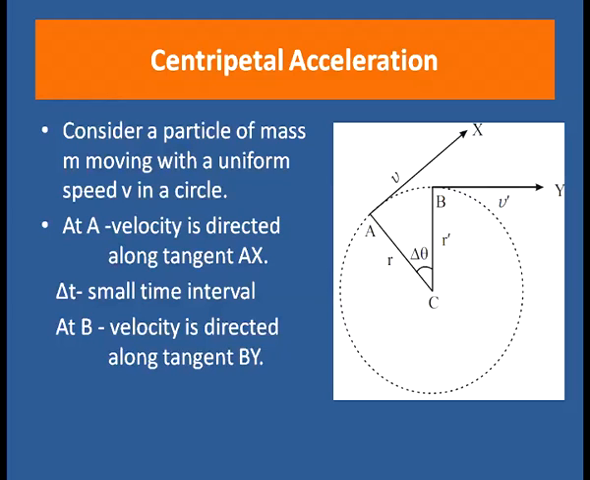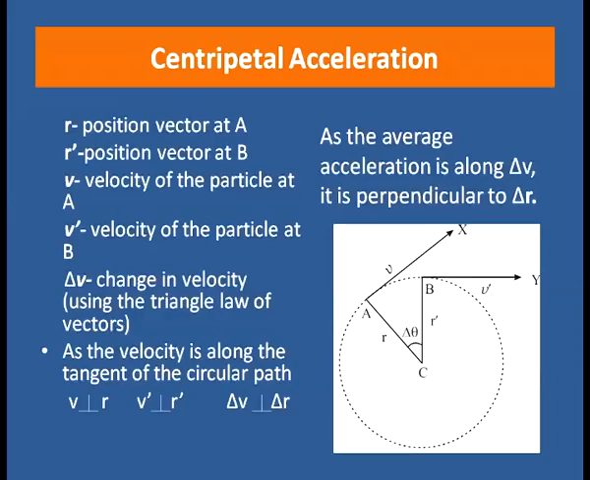After some time interval delta t, it reaches B, and here at B, the velocity vector is directed along BY, which is the tangent, and delta t is a small time interval. R is the position vector at A, R prime is the position vector at B, v is the velocity of the particle at A, v prime is the velocity vector at B, and delta v is the change in velocity.